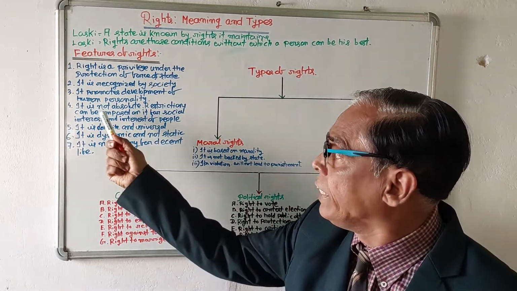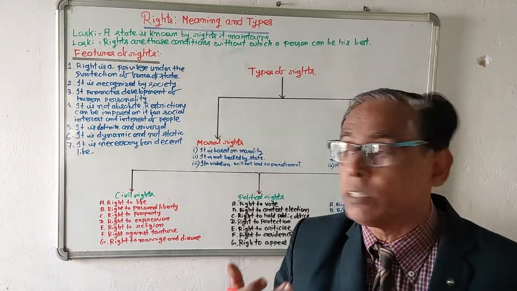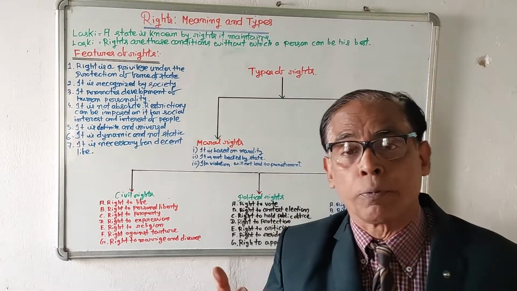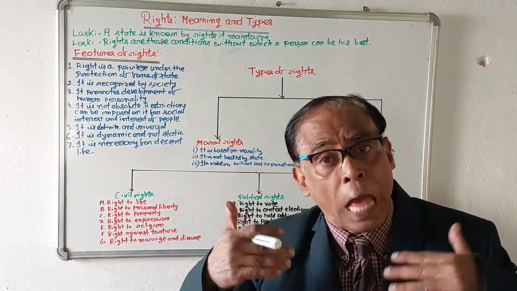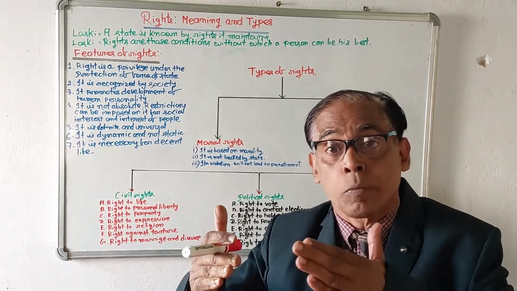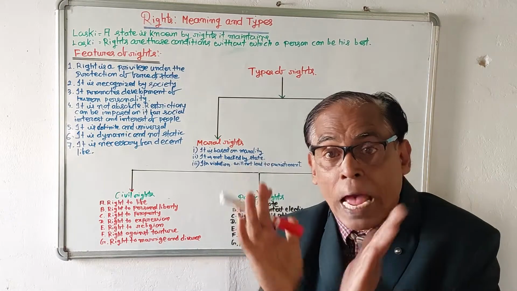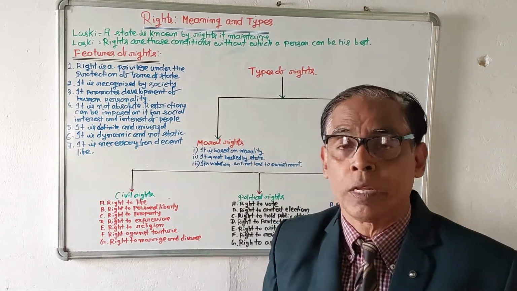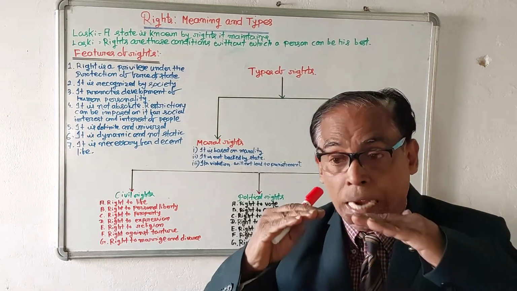Number 4, it is not absolute. Restriction can be imposed on it for social interest and interest of people. People will not be given absolute rights. On rights, restriction can be imposed in the interest of society and the interest of all. And number 5, it is definite and universal. Rights are clear cut.